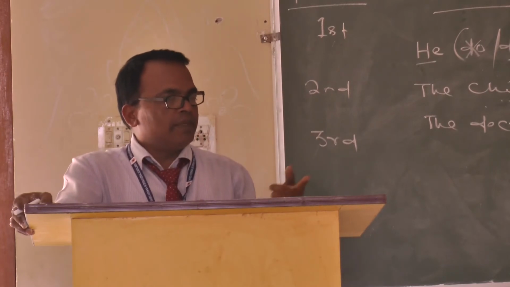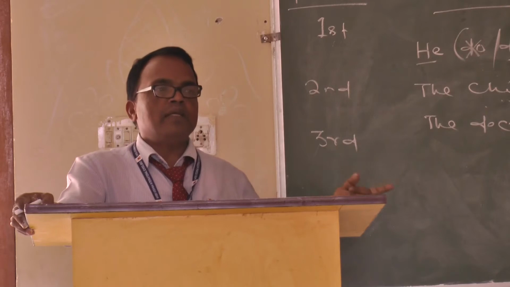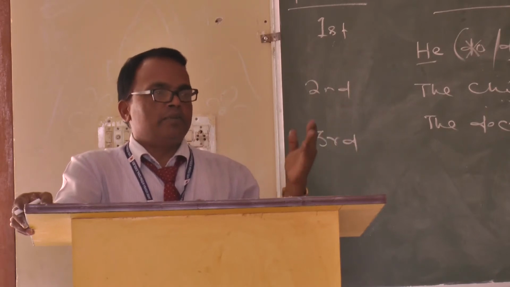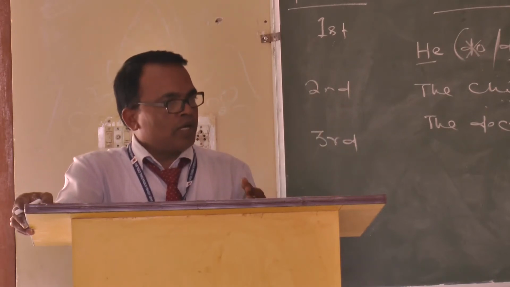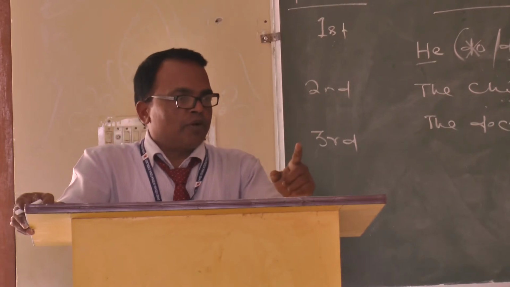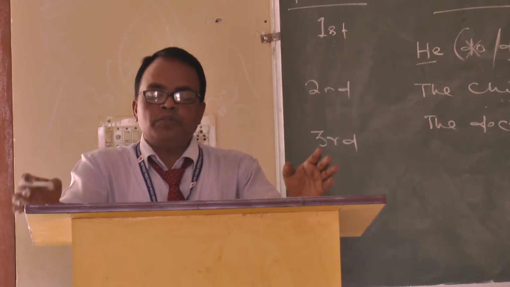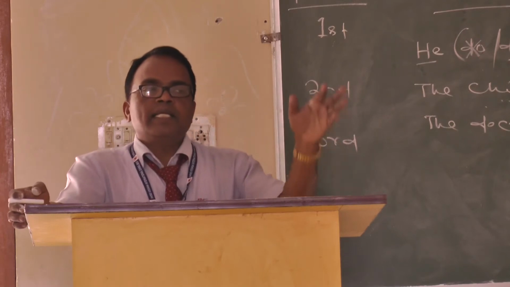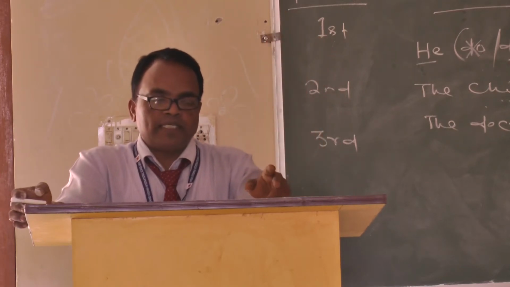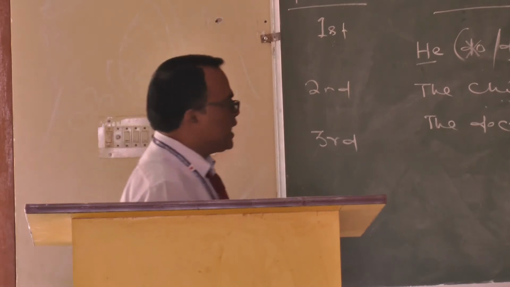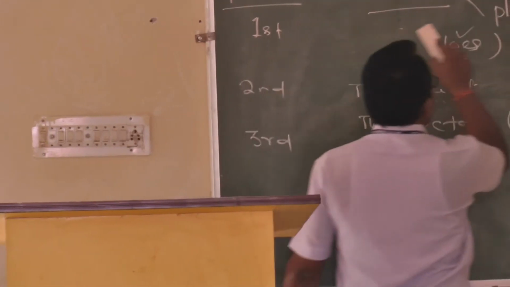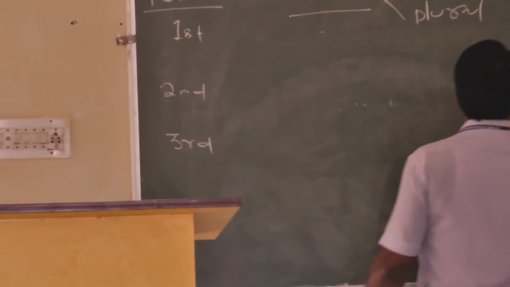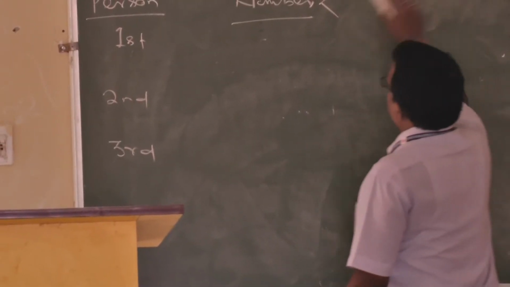If the person is singular, the verb will be singular. Person plural, verb plural. So according to the person and number, we use the verb. How many persons are there? 3: first person, second person and third person. How many numbers are there? Singular and plural.